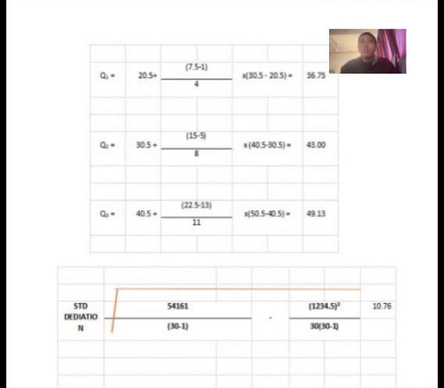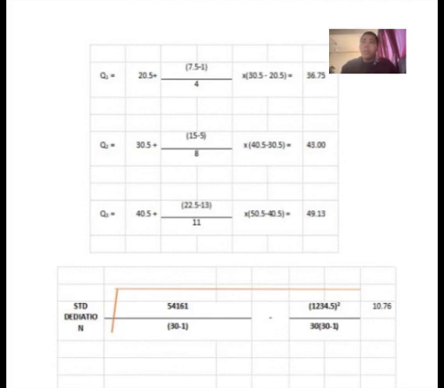And next, let's move on to the standard deviation. Here is the calculation of the standard deviation. We just square root 54,161 divided by 30 minus 1, minus 1234.5 squared here, divided by 30 times 30 minus 1, and so for the calculation we will get 10.76 right here on the right.